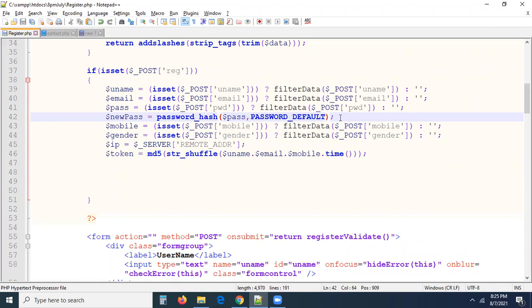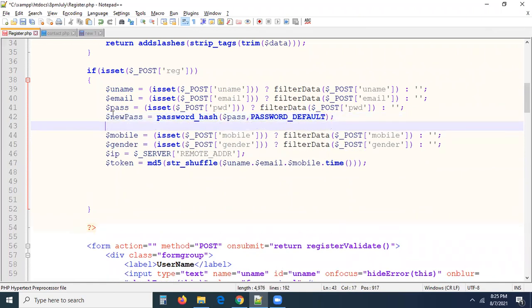Now what is going to happen? I don't know what password you are going to enter. The entered password will be encrypted and of length 60 characters. You may enter 123, but this is going to generate a different hash for that 123 password, and the hashed one will be saved in the database. That's why I'm taking like this.